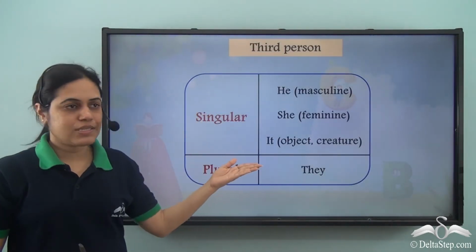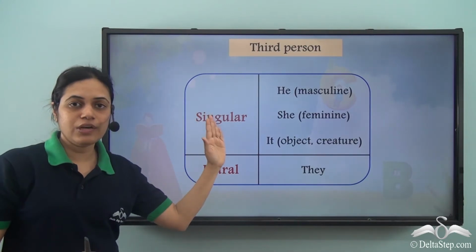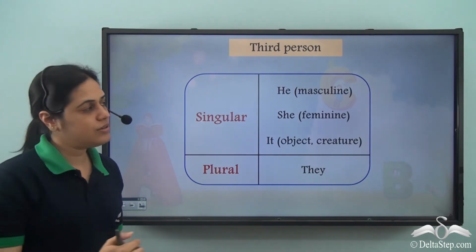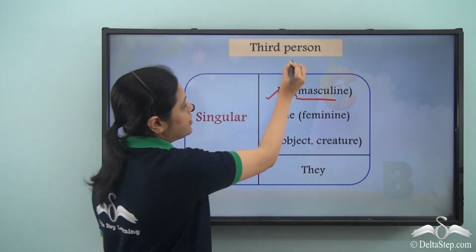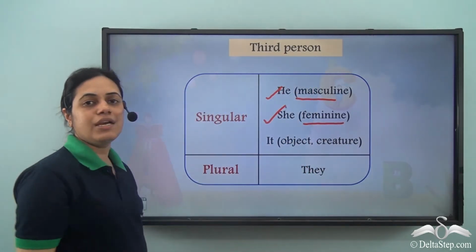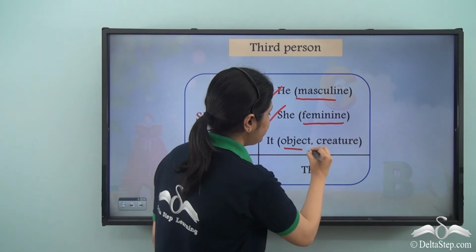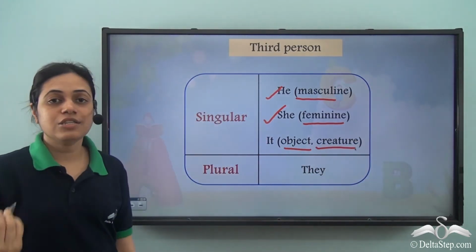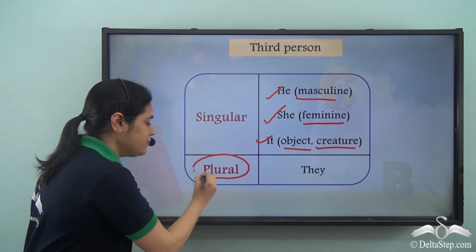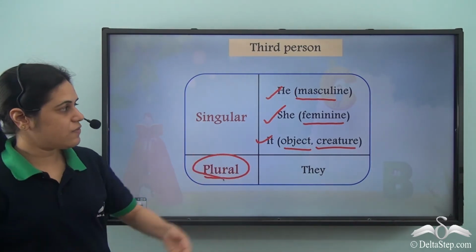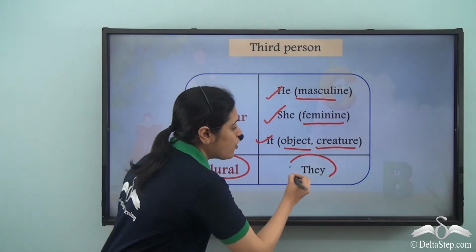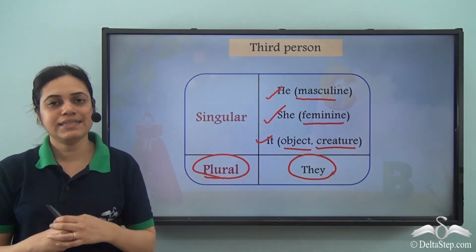So for third person, if it is singular, then you need to see whether it is masculine gender. The pronoun used for masculine gender is he. The pronoun used for feminine gender is she. And the pronoun used for objects and creatures, that is neuter gender, is it. But when it is plural, irrespective of whether it is masculine or feminine or neuter gender, the pronoun used is always they.